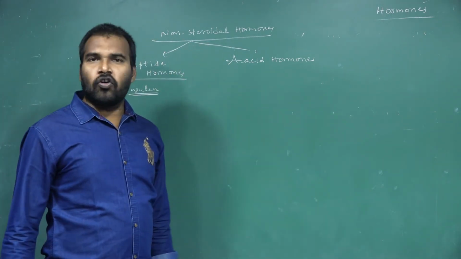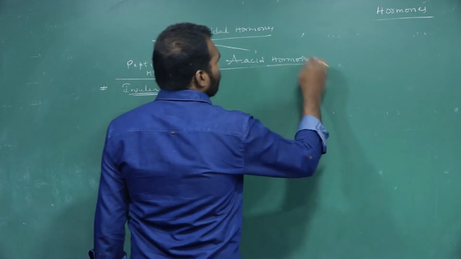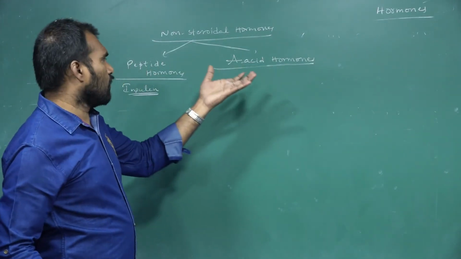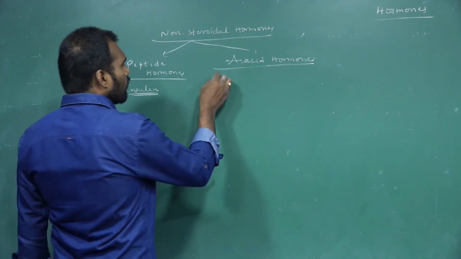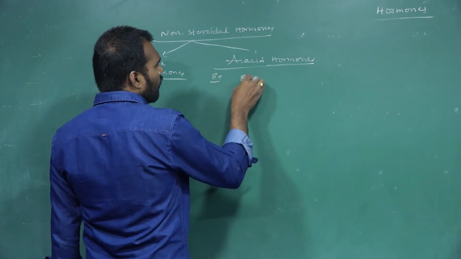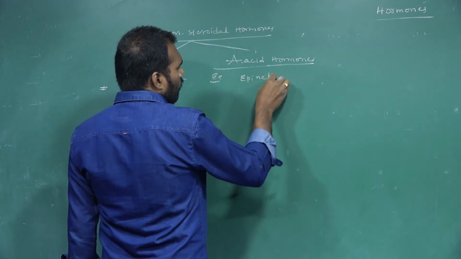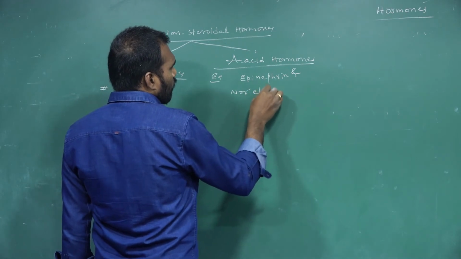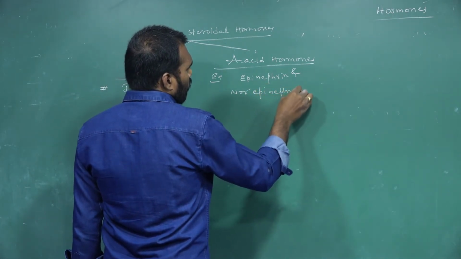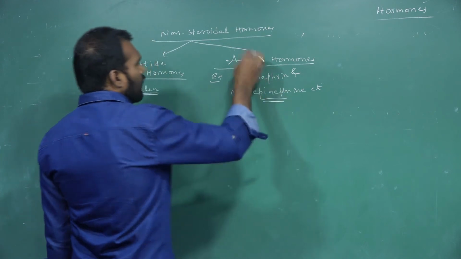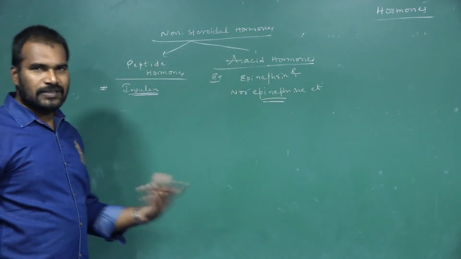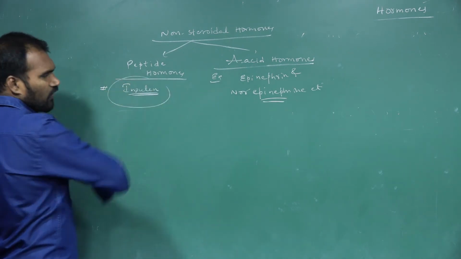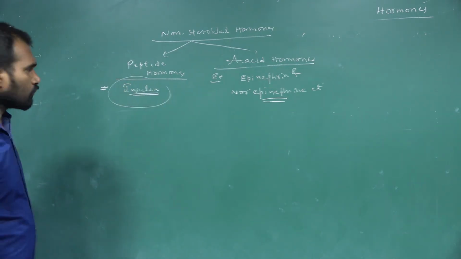Next one, amino acid hormones. Under this, these are amino acid in nature. They are made up of amino acids. Examples for these are epinephrine and norepinephrine, etc. These are the main two examples of the amino acid derivatives of hormones. So in that, the main thing is insulin. Let us discuss insulin.